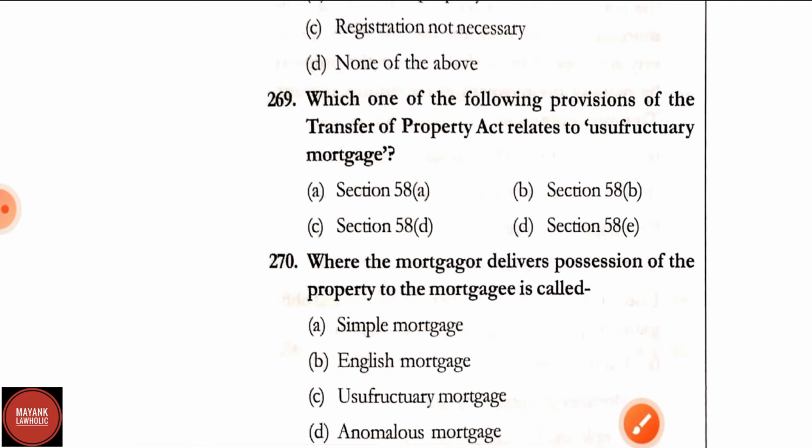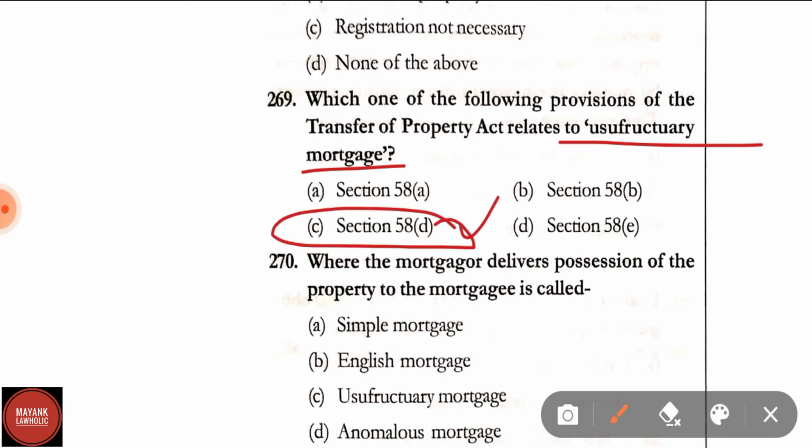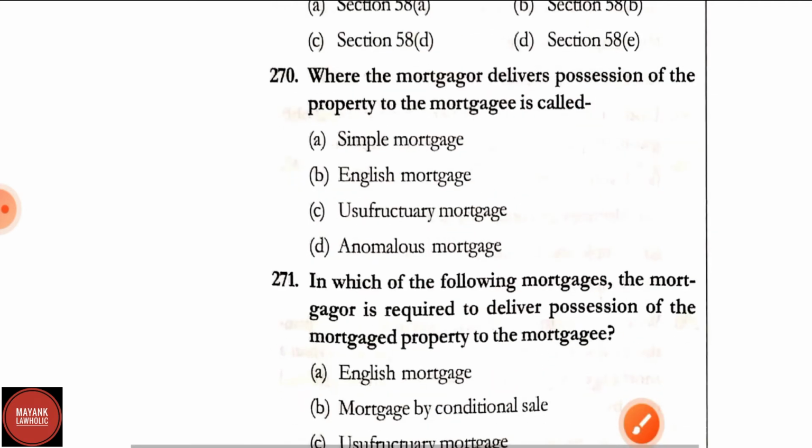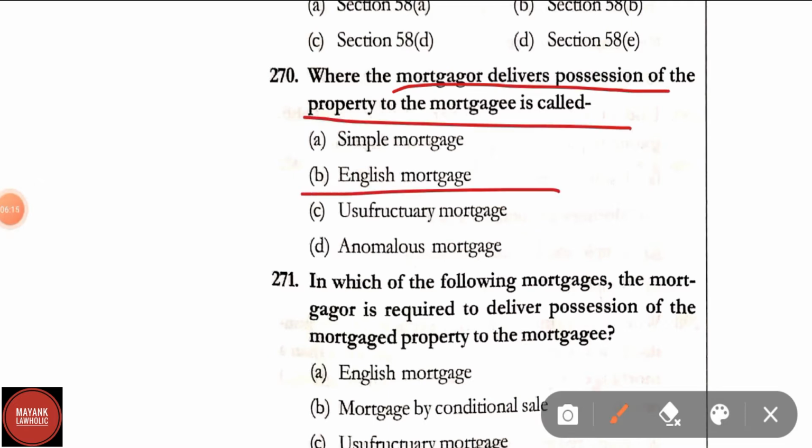Question number 269. Which one of the following provision of TPA relates to usufructuary mortgage? Options are section 58 clause A, section 58 clause B, option C section 58 clause D, option D section 58 clause E. Correct answer is section 58 clause D. Question number 270. Where the mortgagor delivers possession of the property to the mortgagee is called usufructuary mortgage.